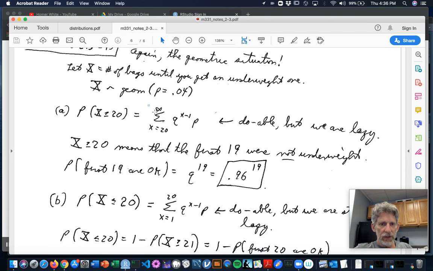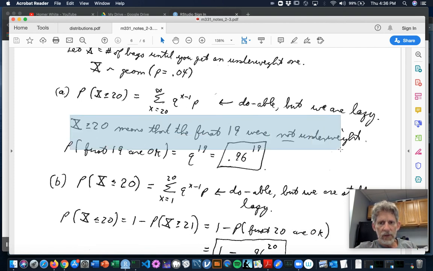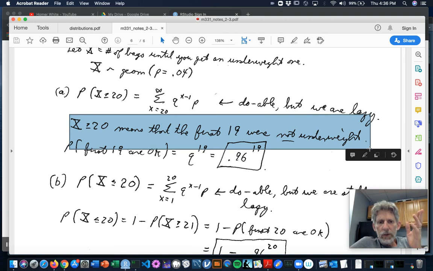So officially, that would be the sum, x goes from 20 to infinity, of the f of x, q to the x minus 1 times p, and that's an infinite series, which we could totally do, but I am so lazy. Why don't I just think about it this way? X is bigger than or equal to 20 means that it took 20 or more times to get your first underweight one. So the first 19 had to be not underweight.